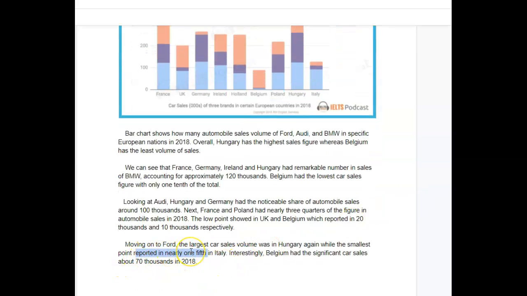I mean, maybe what you're trying to tell us is that Belgium had just under 100,000 car sales, but this was made up vastly by Ford sales. If you had said something like that, then it would have made sense. So let me tell you what the big problem, Catherine, is with this task 1.